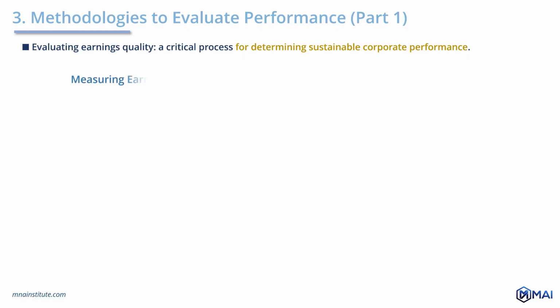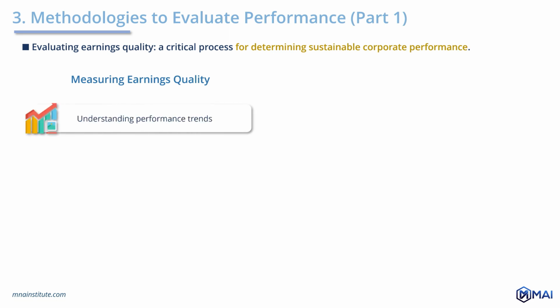Measuring earnings quality. The calibration of earnings quality is vital for gauging a company's sustainable performance and intrinsic value. It's the magnifying glass through which the true economic substance of a company's profits is viewed, devoid of accounting obfuscation or one-time distortions. The measure of earnings quality is therefore essential not only for understanding past performance, but also for projecting future profitability and guiding intrinsic valuation.